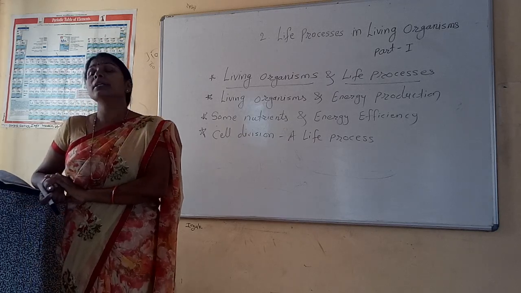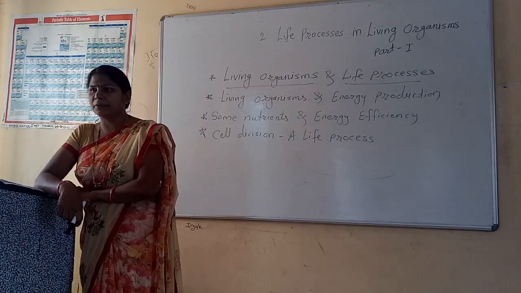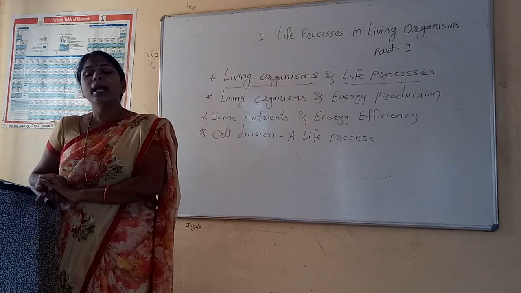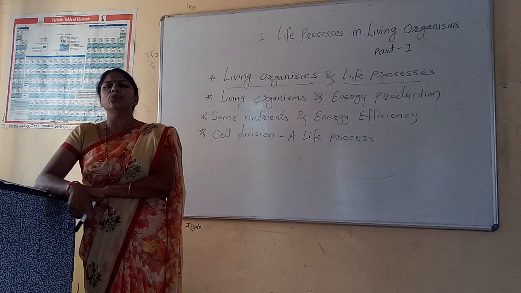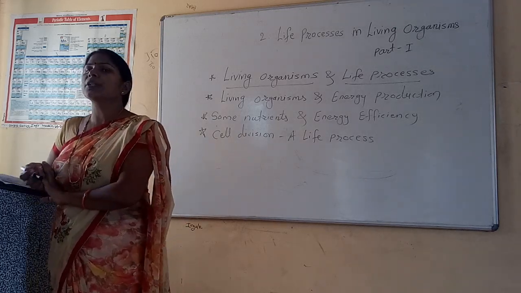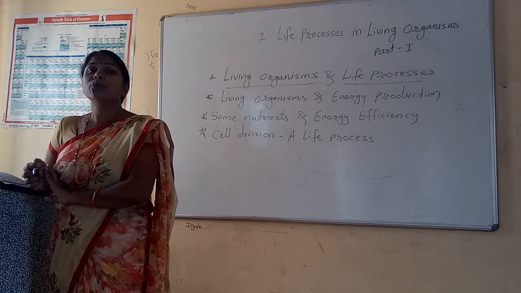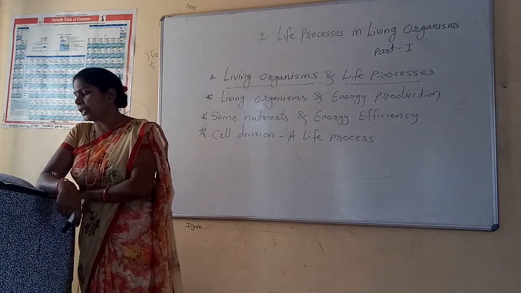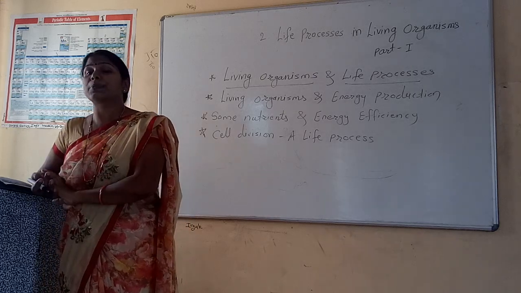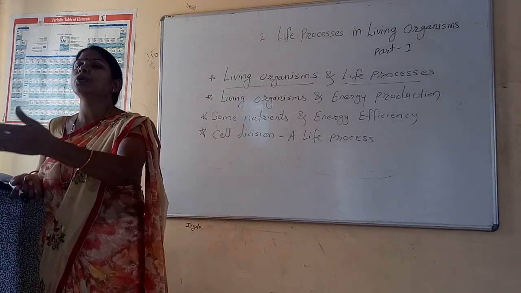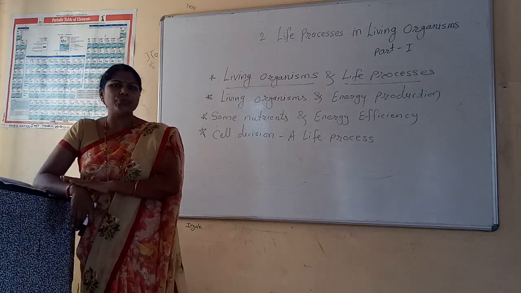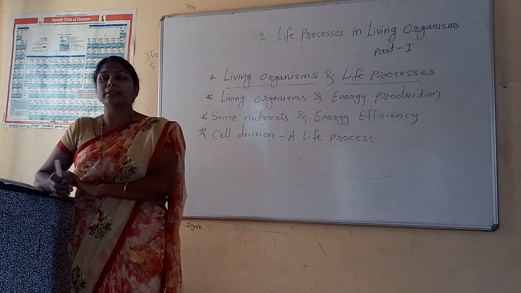The digestive glands are the salivary glands, gastric glands, liver and pancreas, and different digestive glands secrete different digestive juices. So the question asked is: what is the function of these digestive juices in our digestive system? Whenever the foodstuff passes from one organ to the next organ, digestive juices are secreted by the different digestive glands.